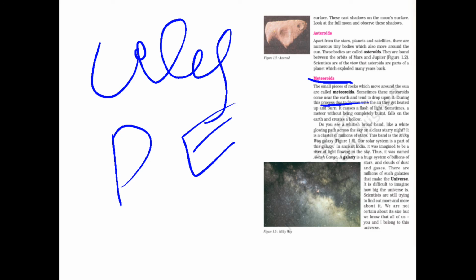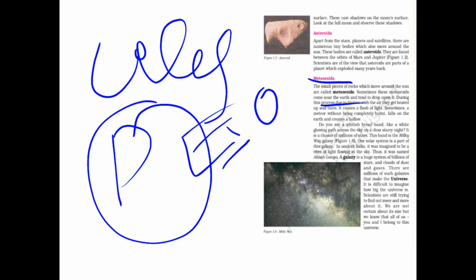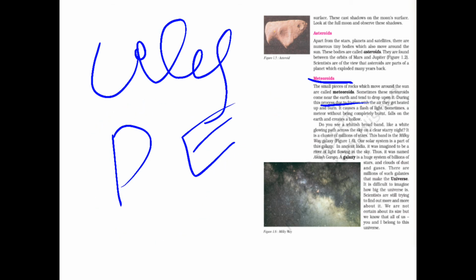They start to burn, and after coming to the land, they become a small piece out of a huge piece. Out of a huge rock, it becomes a small rock due to the burning in the atmosphere. Okay, in this way the meteorites are explained.